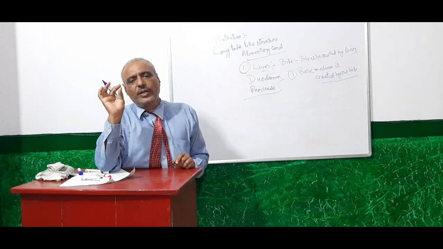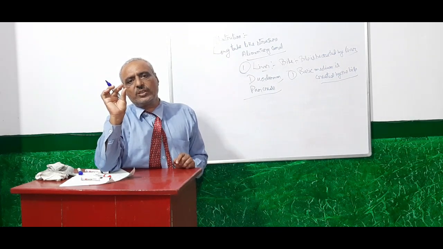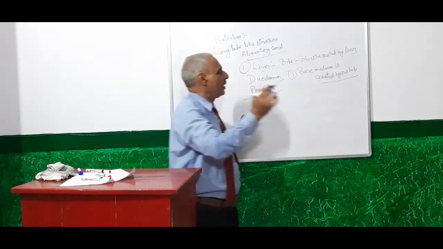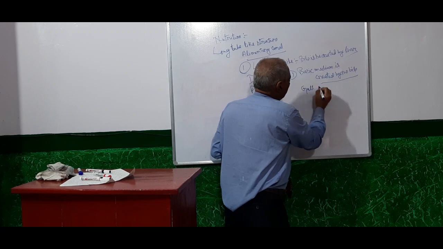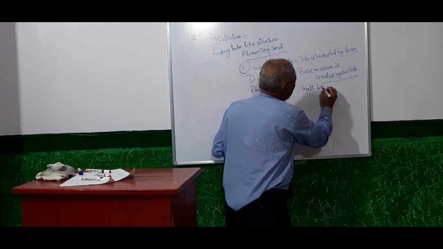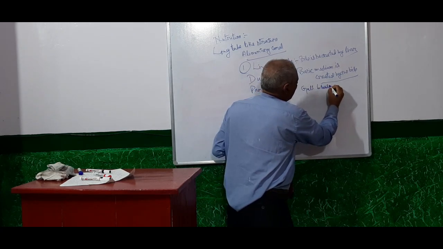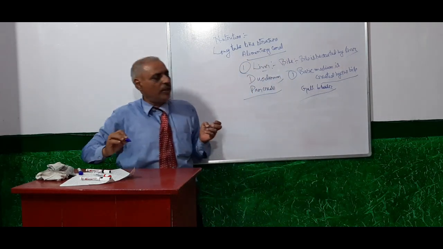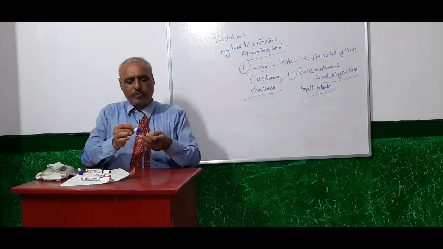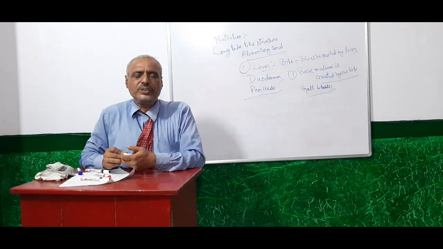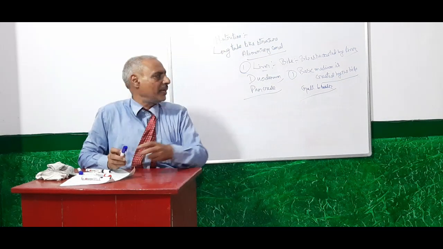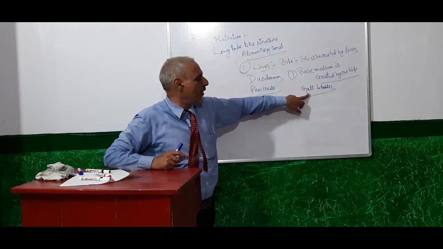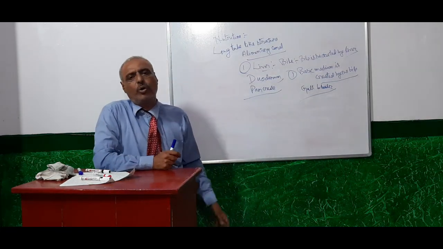And another small structure known as the gallbladder is also present near the liver. The gallbladder is the storage center of bile. Here all the bile secreted by the liver is stored inside the gallbladder.